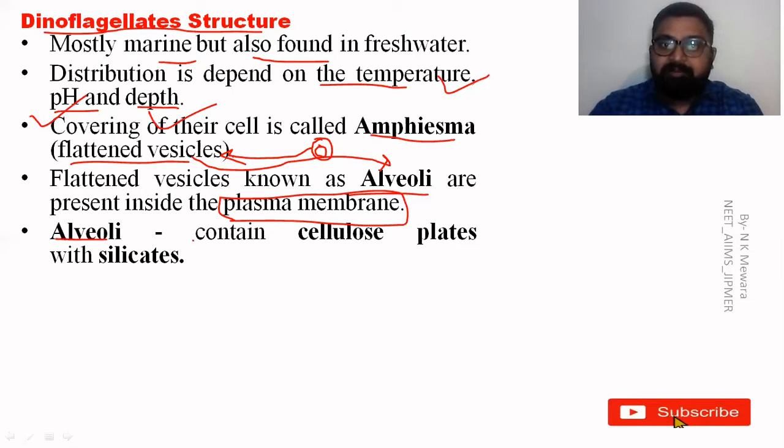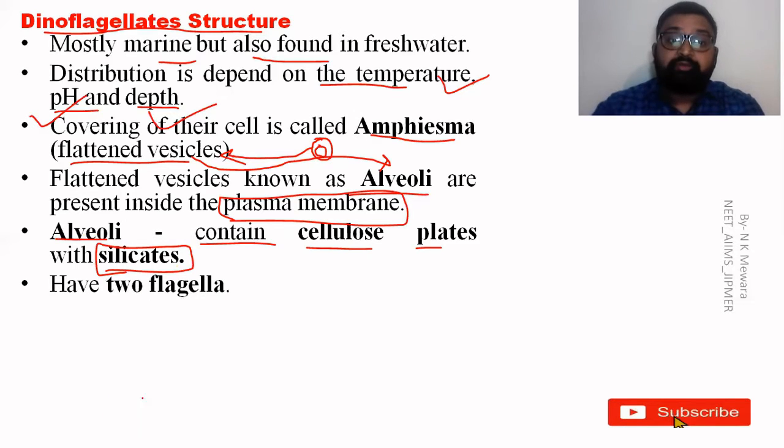What do you mean by alveoli? Very important: the alveoli contain cellulose plates and silicates, and are present at the plasma membrane. These flattened vesicles surrounding the cell are known as the amphiesma. Here there are two flagella.